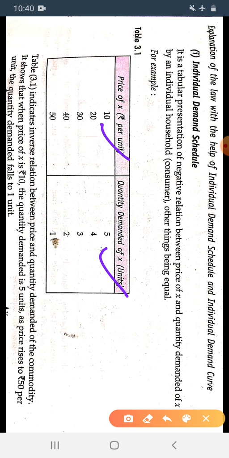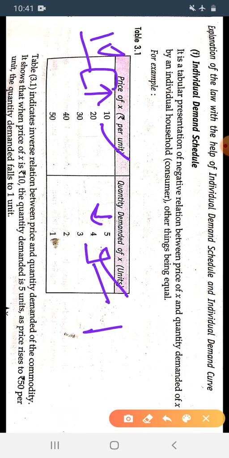See, when the price of the X commodity is 10, then the quantity demanded of the X commodity is 5. When the price of the X commodity increases from 10 to 20, then the quantity demanded decreases. When the price of the commodity increases from 10 to 20, the quantity demanded of the X commodity decreases by 1. Then again, when the price of the commodity goes from 20 to 30, an increase of 10, the quantity demanded decreases by 1.